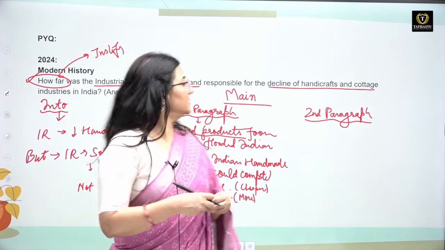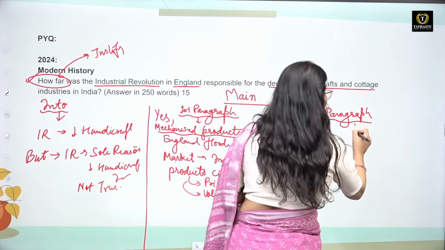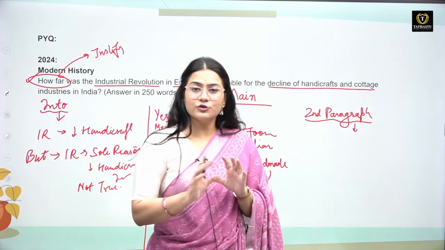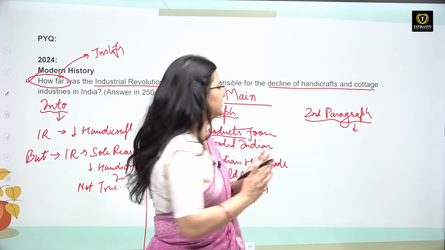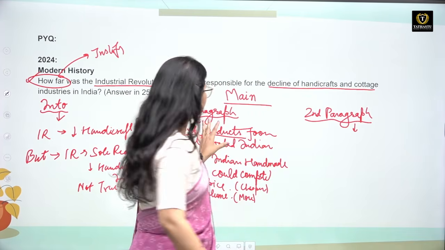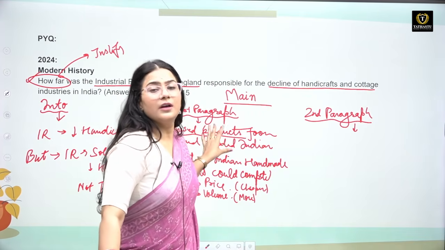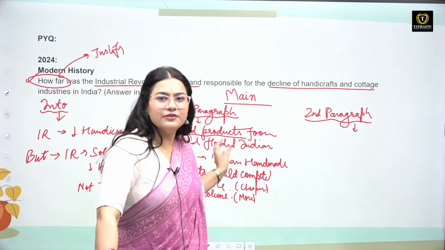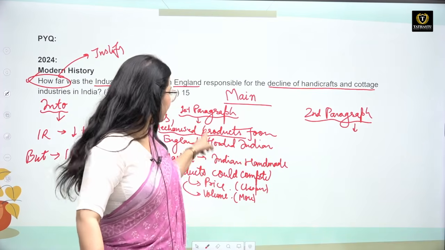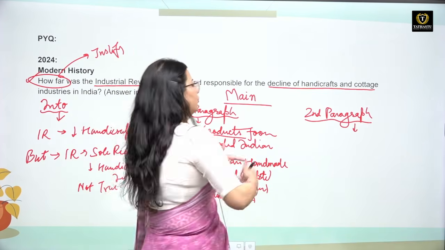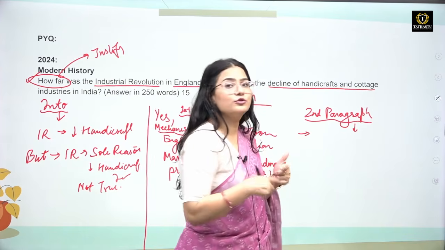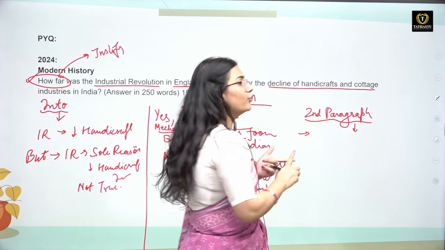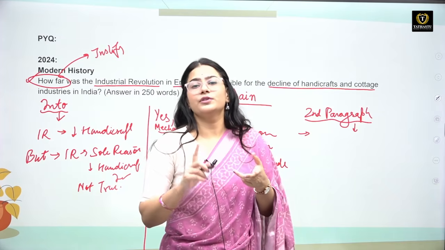But here the question is asked "how far", then you have to justify that no, it was not 100%, it was up to some extent. So we can say that yes, up to some extent the industrial revolution was one of the major reasons why handicraft declined in our country, and the reason we have already given. But there were other reasons also which led to the decline of handicraft. For example, the policies of the government.